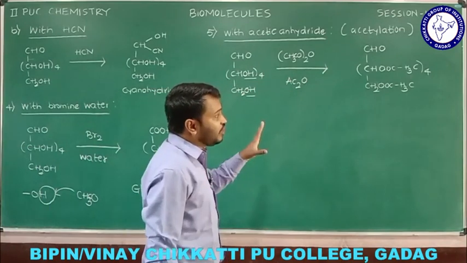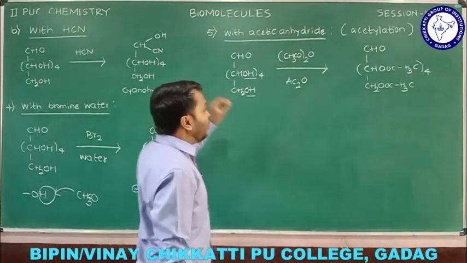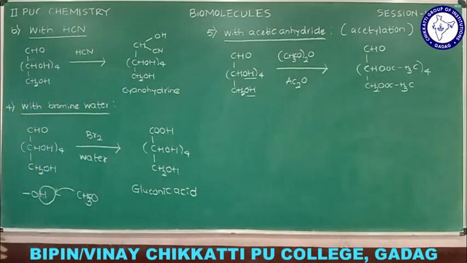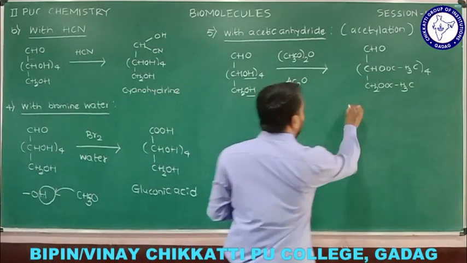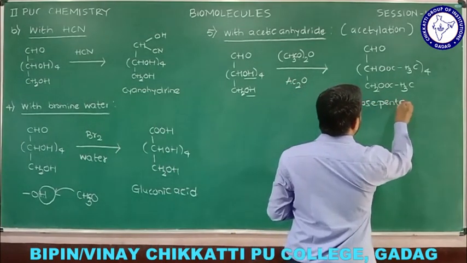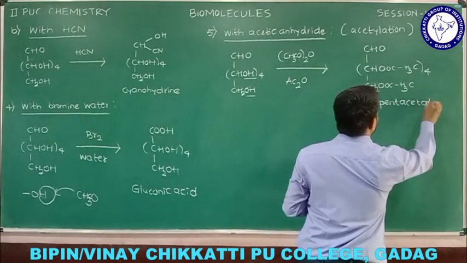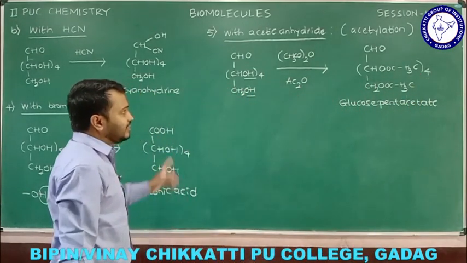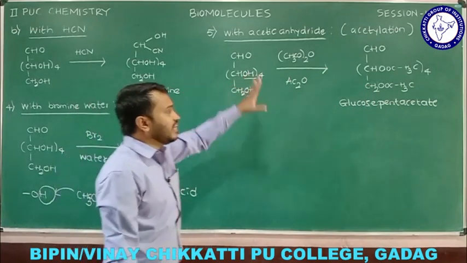Originally we have 5 OH groups, and in the end we substituted 5 acetyl groups. Therefore the name of the compound will be glucose pentaacetate. Since we have 5 acetate groups, we get glucose pentaacetate, and that process we call acetylation.